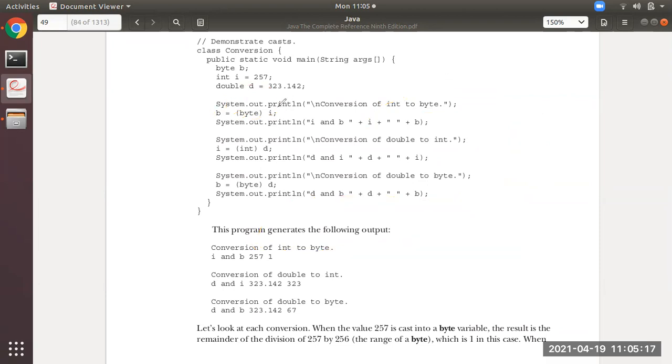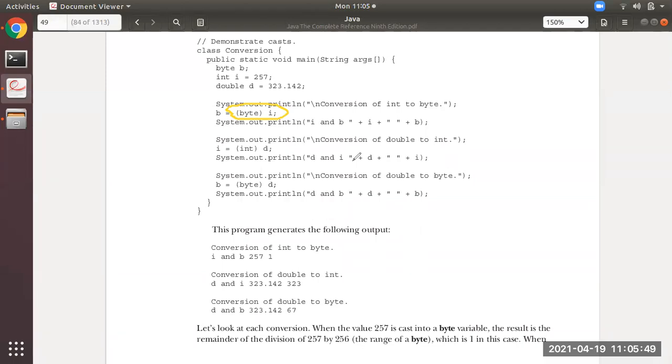To know how the value of b is getting 1, remember, (byte) i means (byte) 257. What it will do over here is, we might have seen in the last class, I have shown you the range of byte. What is the range of byte? It is minus 128 to 127. If you start counting, it is nothing but a total of 256.